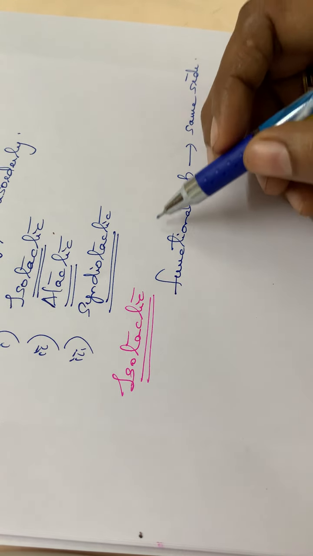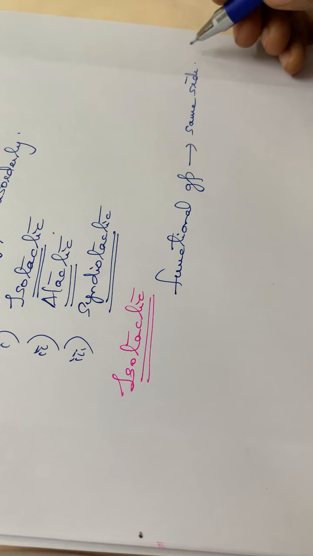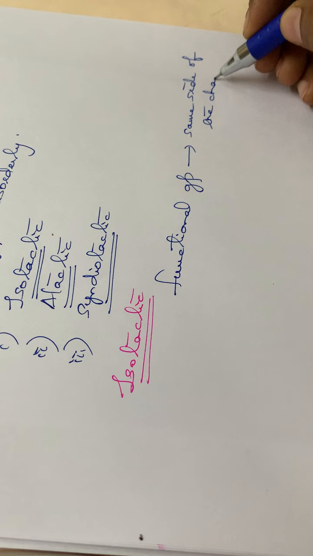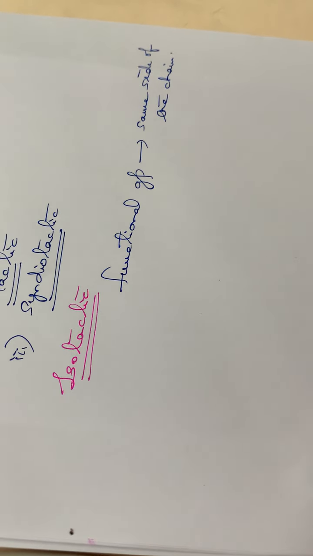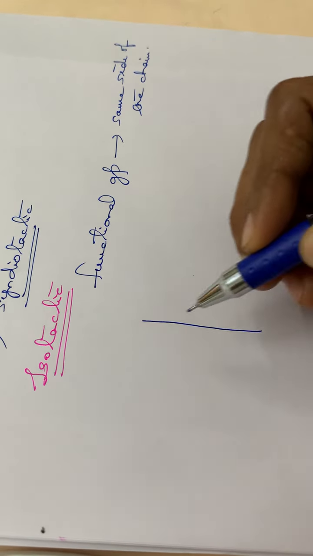Okay, if the functional groups are present on the same side of the polymer chain, we can call it an isotactic polymer molecule. See, for example, I am writing one structure.